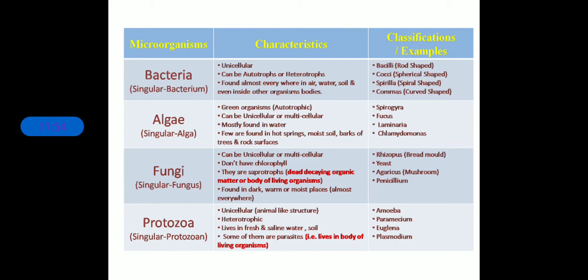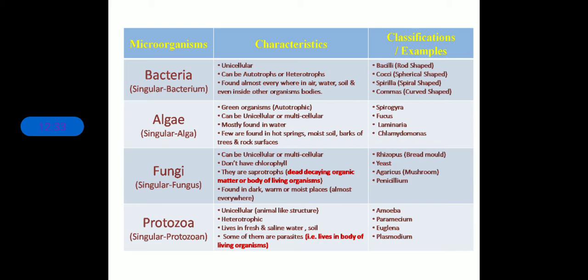They are unicellular, and they can be autotroph or heterotroph. If they are autotroph, they can make their own food through different processes. And if you are talking about heterotrophs, if they are inside your body, that means they are taking something from your body, and being a living organism, they are depending upon you. Clear? So basically they are heterotrophs. Now, we have classified bacteria according to their shapes.